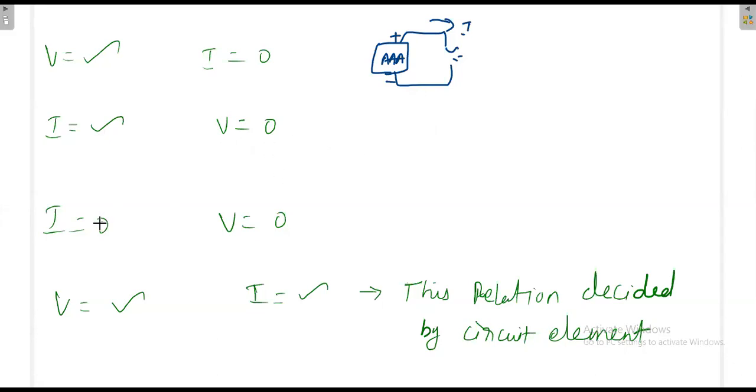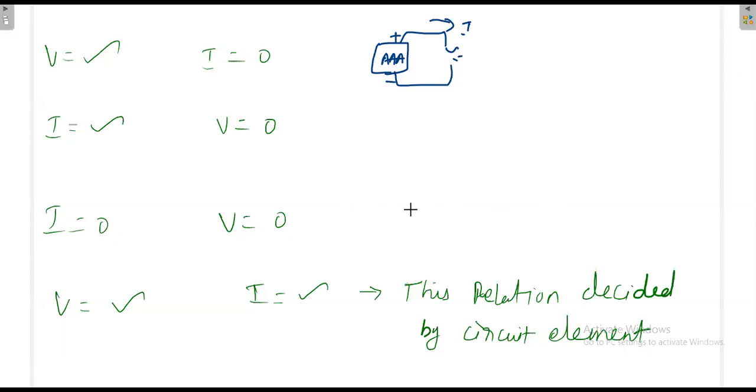Similarly, sometimes voltage and current may both be zero. In case of a short circuit, voltage is zero, but sometimes current also may be zero. It is decided by the other circuit parameters. When you are concentrating on a particular element, the current and voltage on that element are not only decided by that element, but also by the other nearby elements.